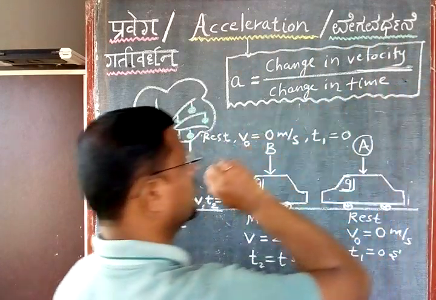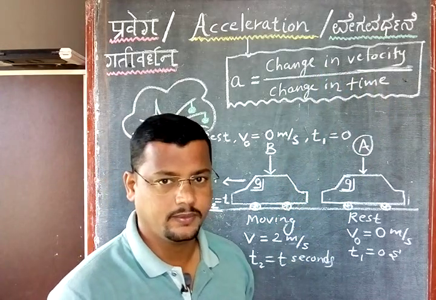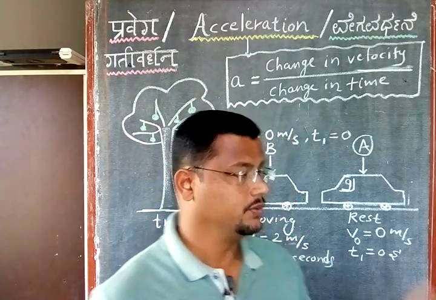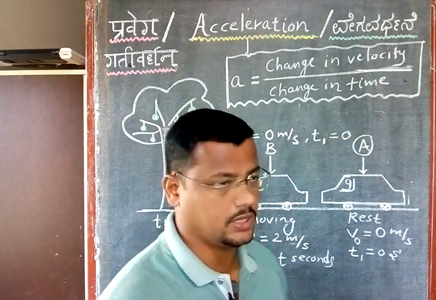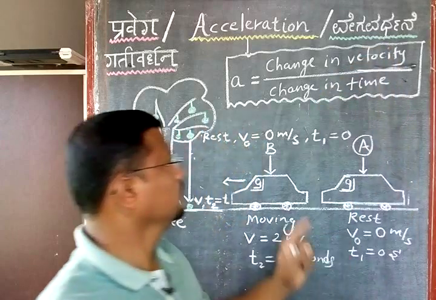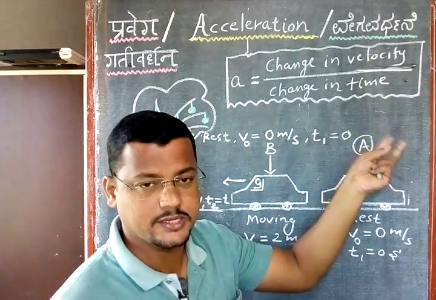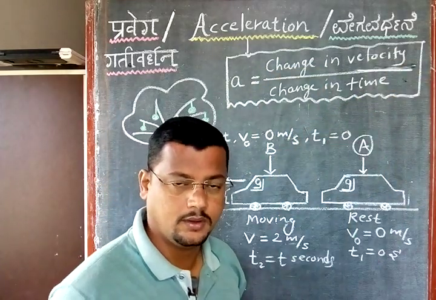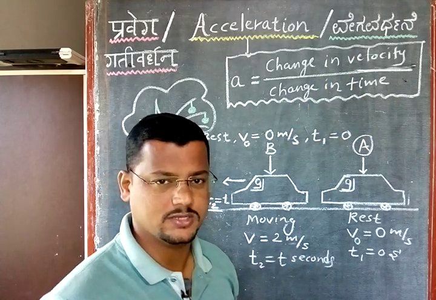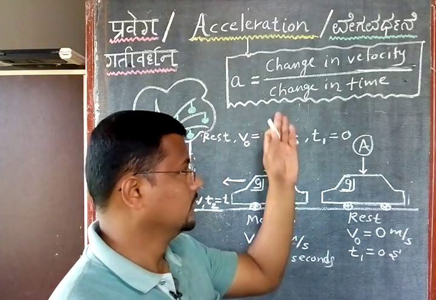If you ask me the simple definition, I will write here: the rate of change of velocity is called acceleration. In my previous lecture also I told, whenever the word rate comes, rate means with respect to time. So there are two definitions here. What is the first definition? The acceleration is defined as the change in velocity divided by change in time. Another definition: the acceleration is defined as the rate of change of velocity. Very easy definition. Any one definition you can copy in your notes, right? So this is your acceleration concept here.